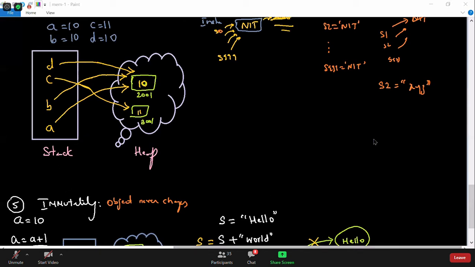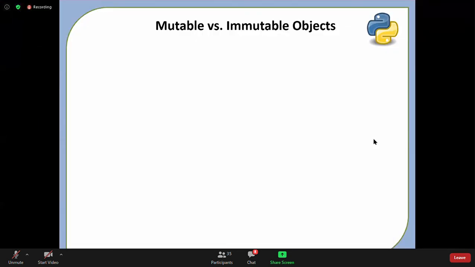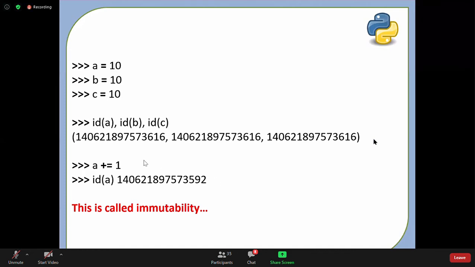Yeah, ID of B and ID of C will be same. That's true. But ID of A got changed because the object got changed. That's what we learn in Python from the beginning: when I try to update the value, remember, always it will create a new object, because in Python the object can never be changed.